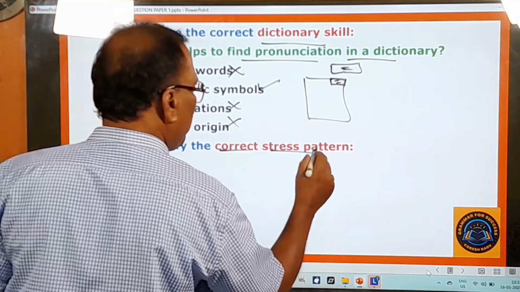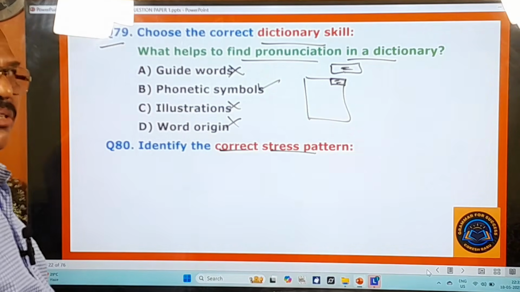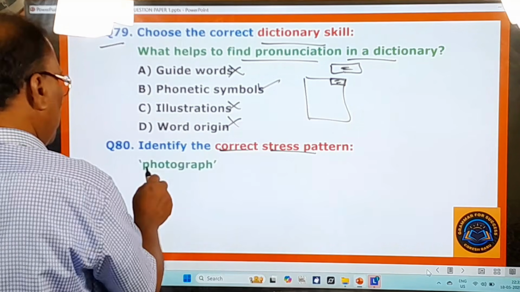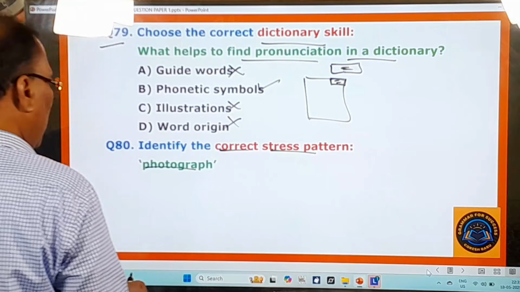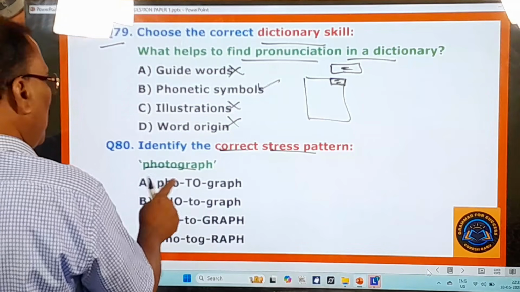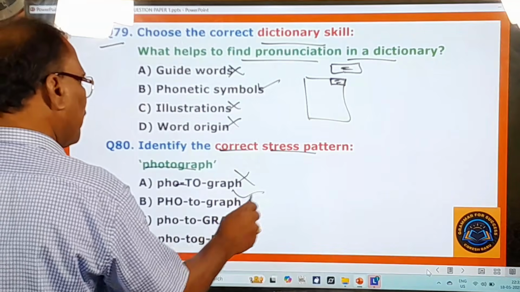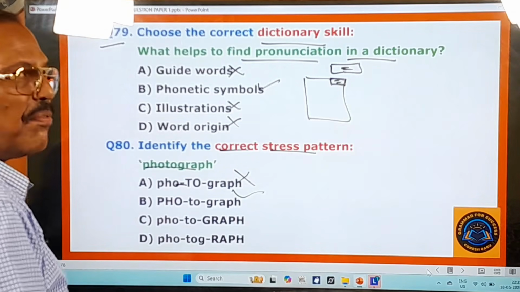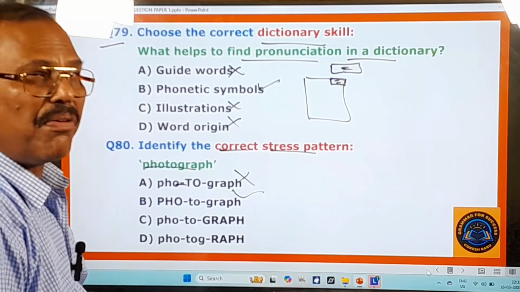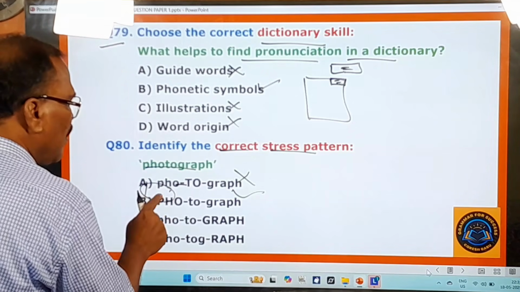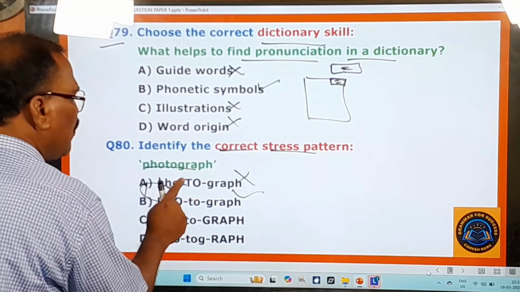Identify the correct stress pattern. About stress I have also made a wonderful video. You go to the options here. The word is "photograph." How do you pronounce it? You say PHO-tograph.